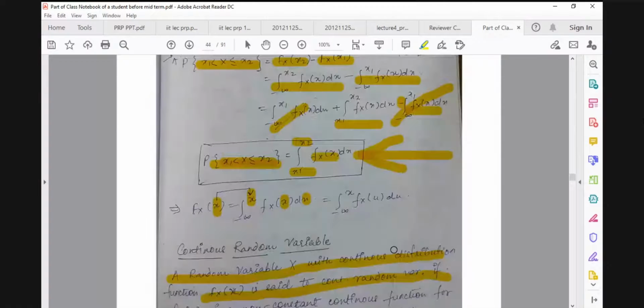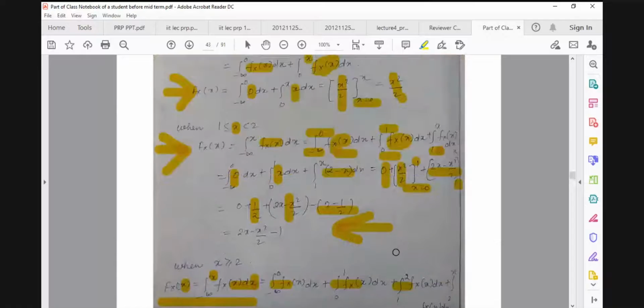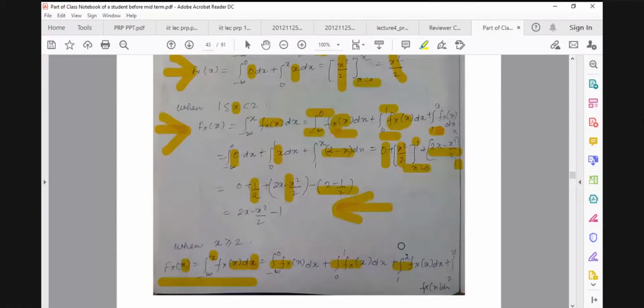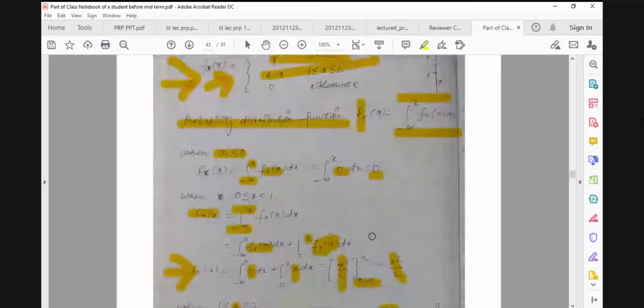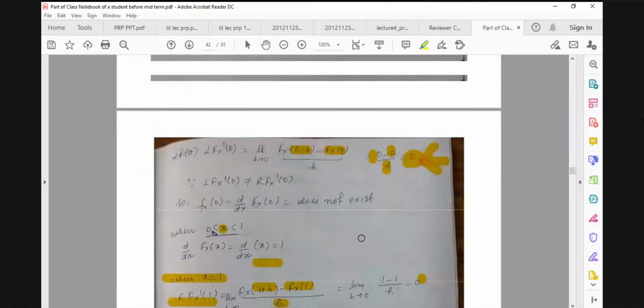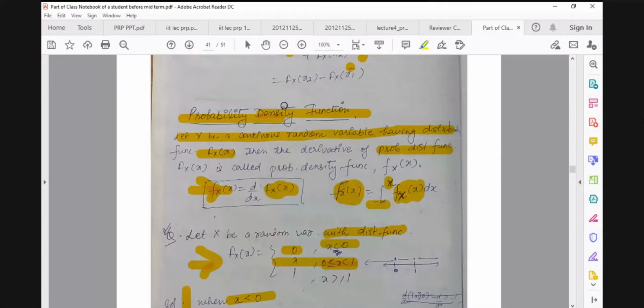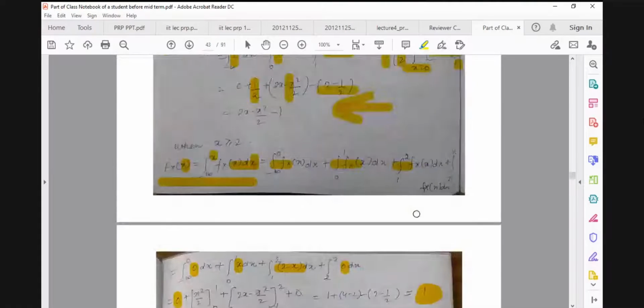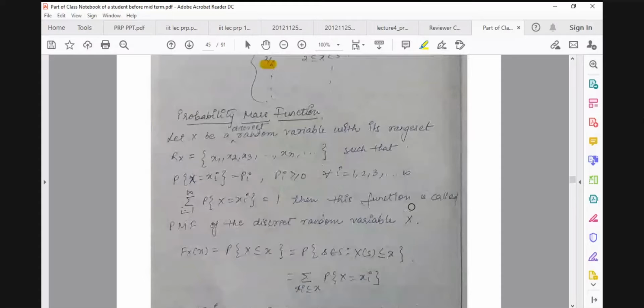So we have already talked about the density function of a continuous random variable. Keep in your mind that this probability density function is associated with the continuous kind of random variable. Now we go to the probability mass function. Like the density function, the probability mass function is associated with the discrete kind of random variable.